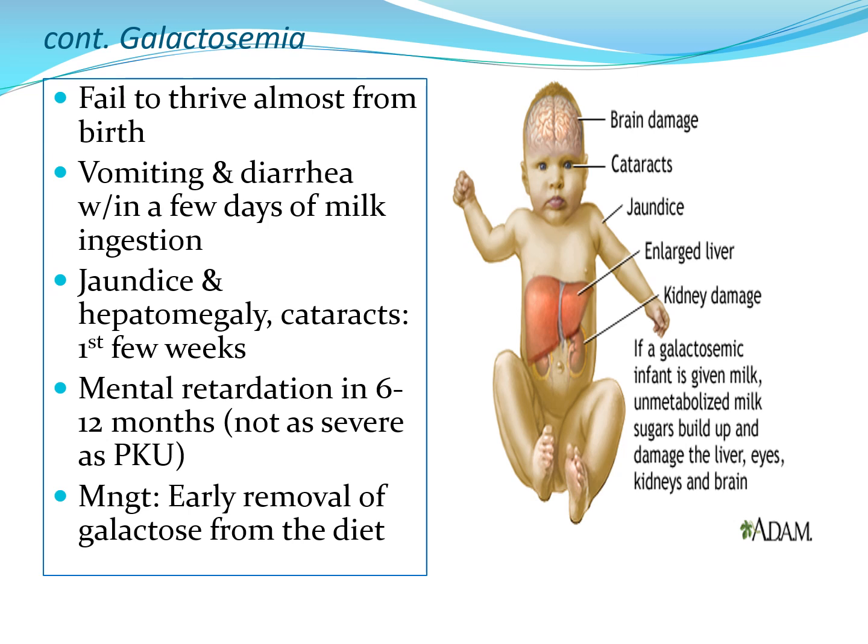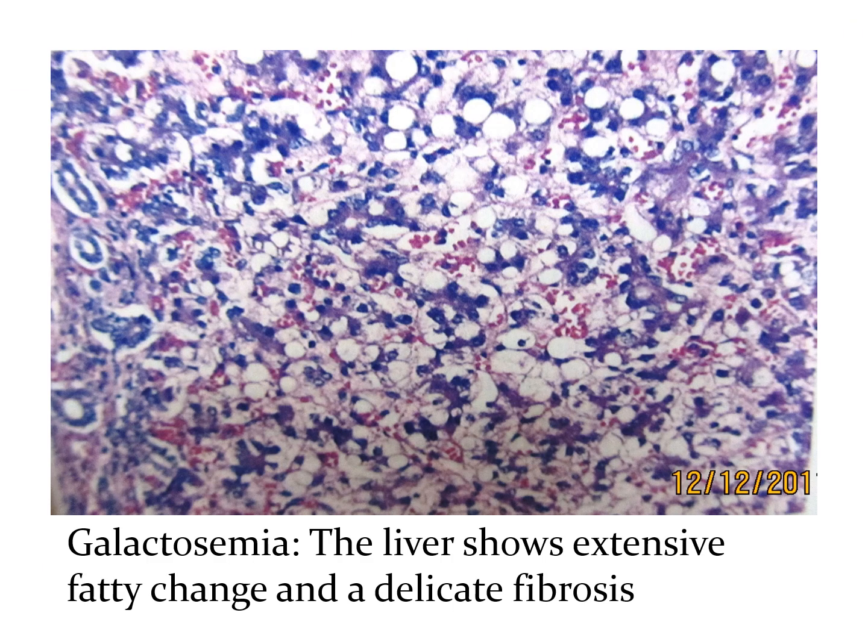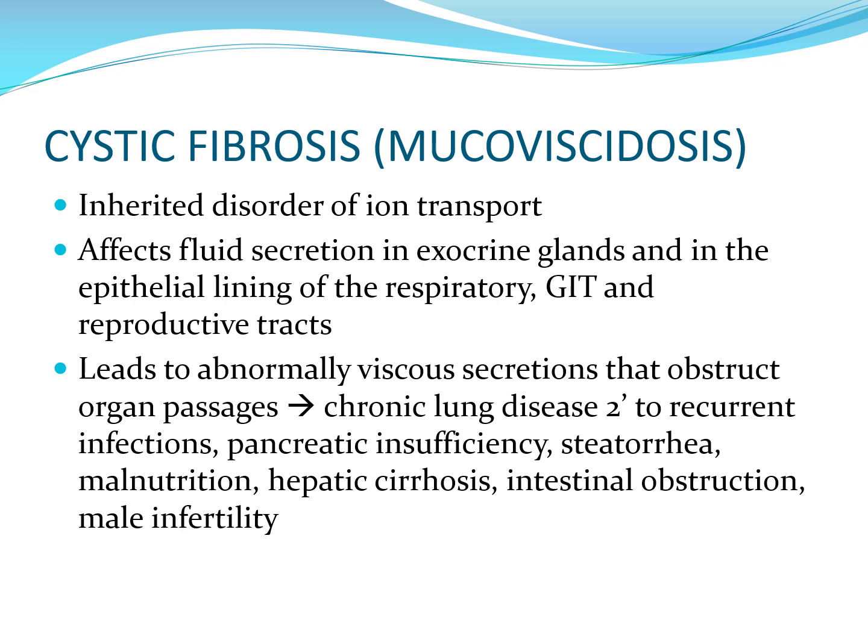The management is early removal of galactose from your diet. This is the microscopic picture of your liver showing extensive fatty change with delicate fibrosis.